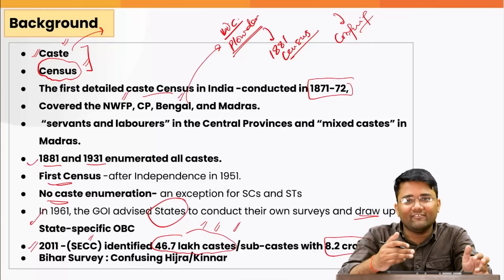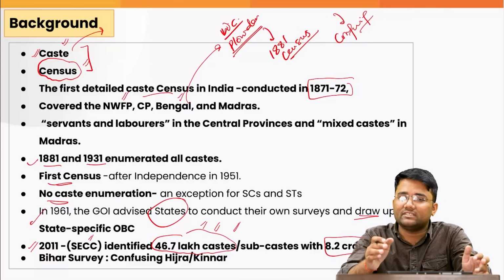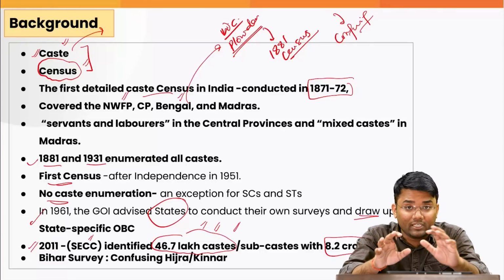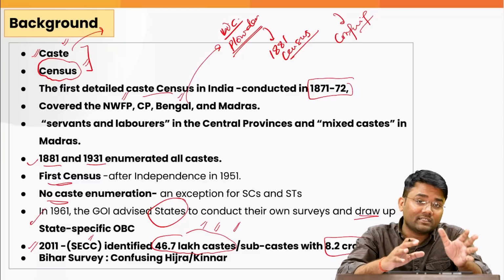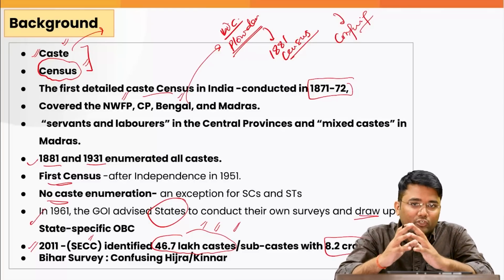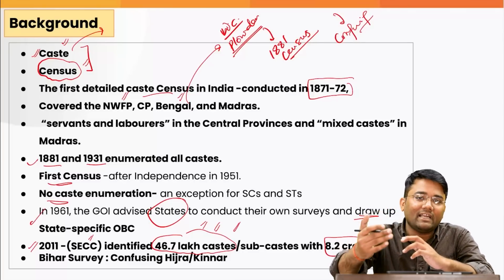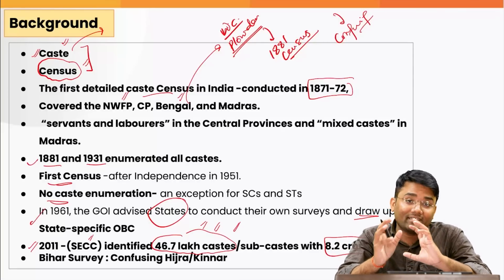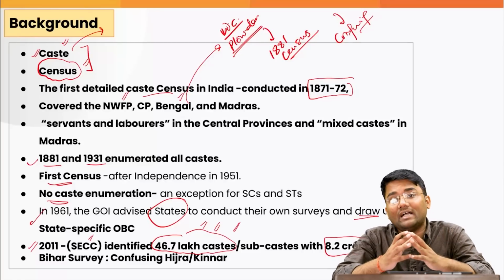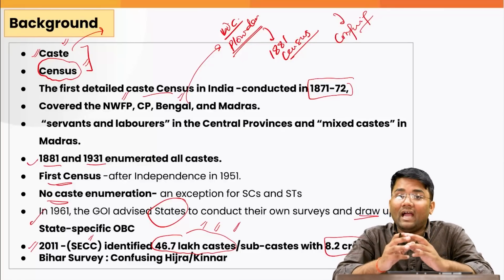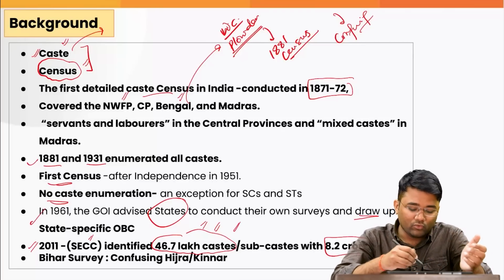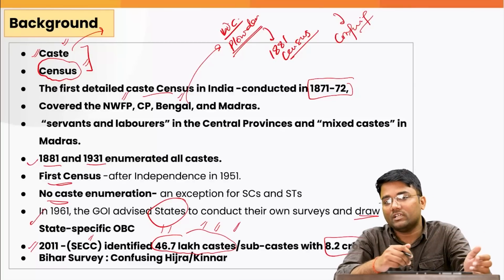Whereas the Rural Development Ministry and the Housing and Urban Affairs Ministry were not well equipped. The enumerators who were given this task of conducting the Socio-Economic Caste Census did not have much experience conducting a census, and that led to a lot of confusion. They could not understand the replies the people were giving. Also, the questionnaire was very confusing, and it led to even more confusing data, and this led to the number that we got, more than 46.7 lakh castes in India.